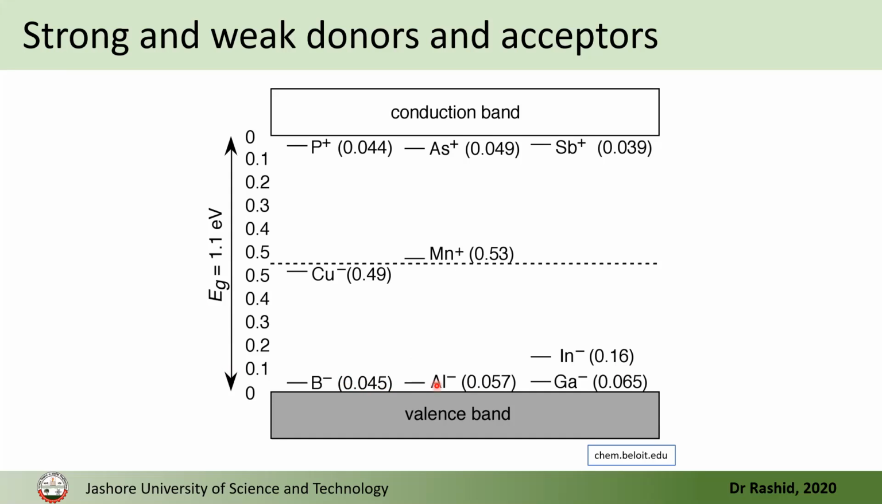So these are weak donors, and these are weak acceptors. But this is a strong donor. Here the gap between the acceptor level or donor level and the band is very high, so this is called a strong donor or strong acceptor.